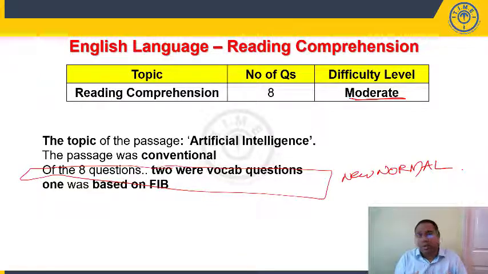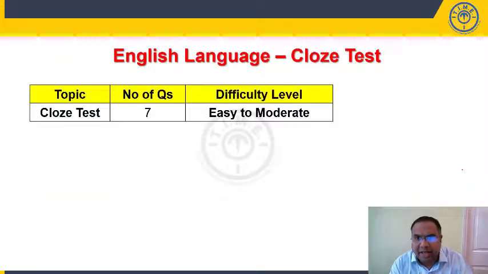But the students who are focusing on reading continuously, with the tricks and tips given by us in the workshop, could have found this to be an easy thing to attempt in the examination. Then we have close test, a passage given followed by 7 questions, 7 blanks in between. This can be classified as easy to moderate.